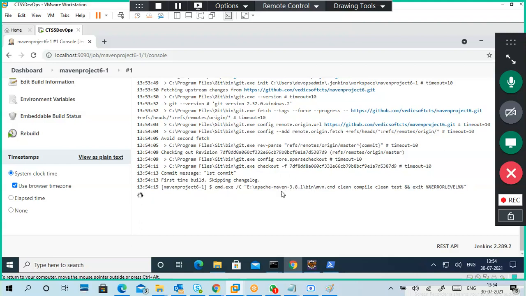So first it took the code from GitHub, and it will do one by one.